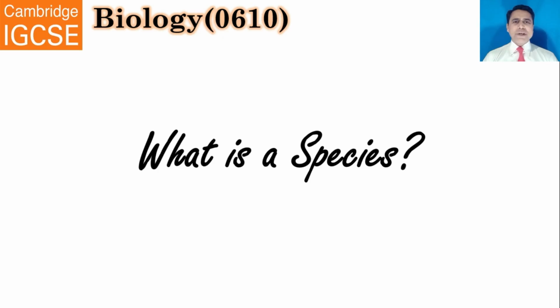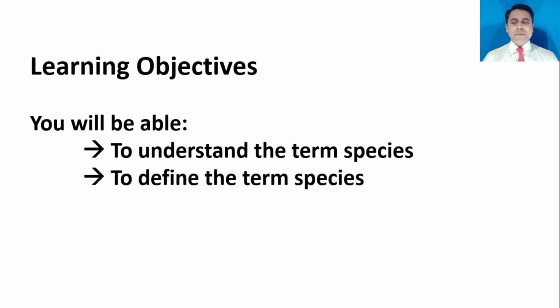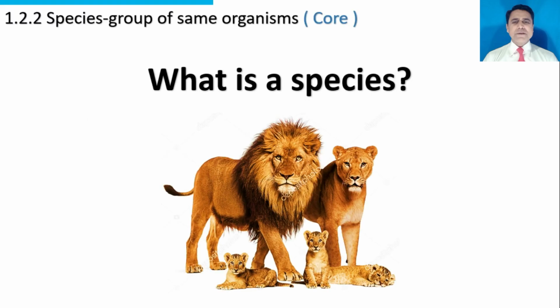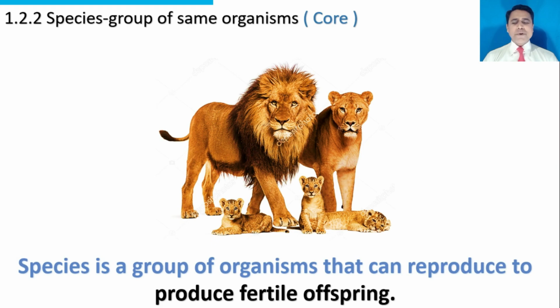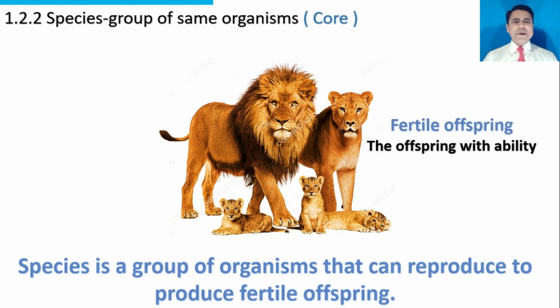The topic to be discussed is species. Learning objectives: you will be able to understand and define the term species. What is a species? Species is a group of organisms that can reproduce to produce fertile offspring. And what are fertile offspring? These are the offspring with ability to reproduce to give young ones.